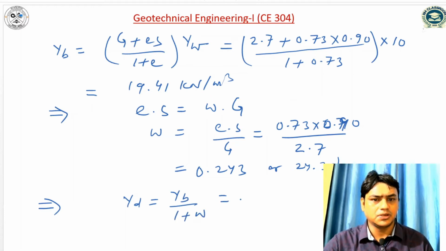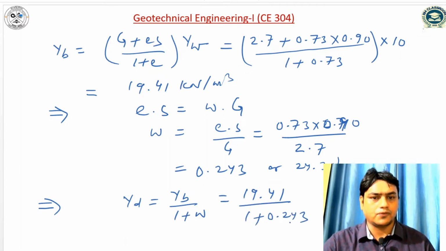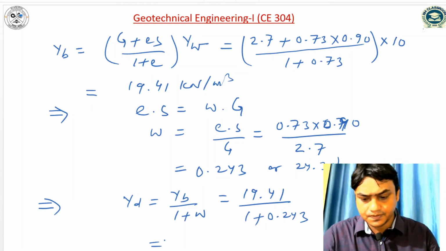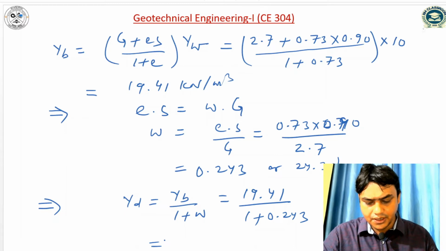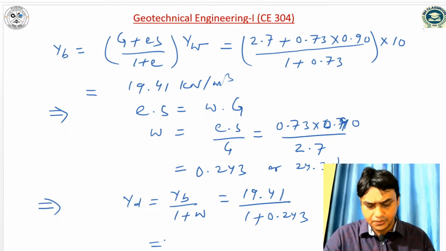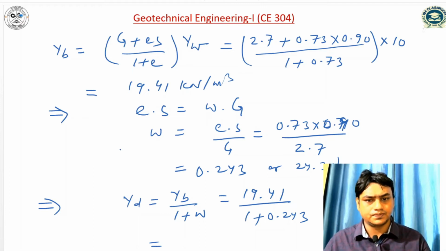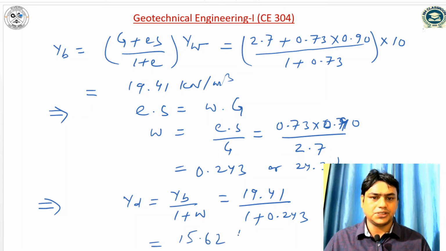Gamma b is 19.41 divided by 1 plus w. So water content is 0.243. So it is coming 19.41 divided by 1.243. So it is coming 15.62, and the unit is kilonewton per meter cube.